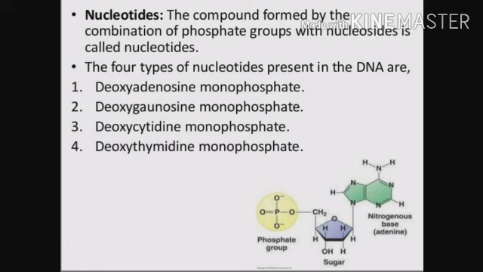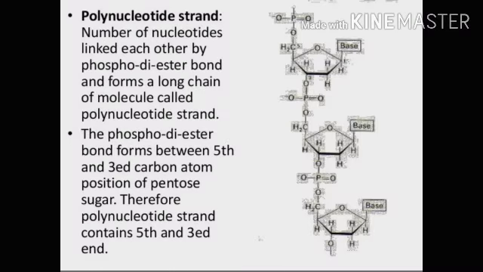Okay. Now nucleotide. The compound formed by the combination of a phosphate group with a nucleoside is a nucleotide. Nucleoside plus phosphate group forms a nucleotide. The four types of nucleotide present in DNA are: first, deoxyadenosine monophosphate, second, deoxyguanosine monophosphate, third, deoxycytidine monophosphate, fourth, deoxythymidine monophosphate. Okay. Now the polynucleotide strand.